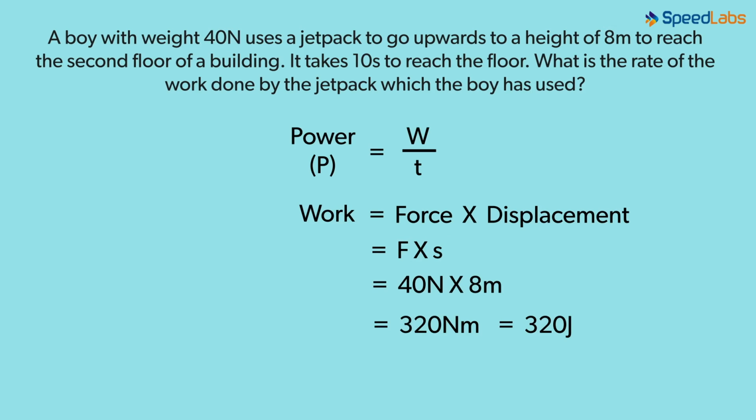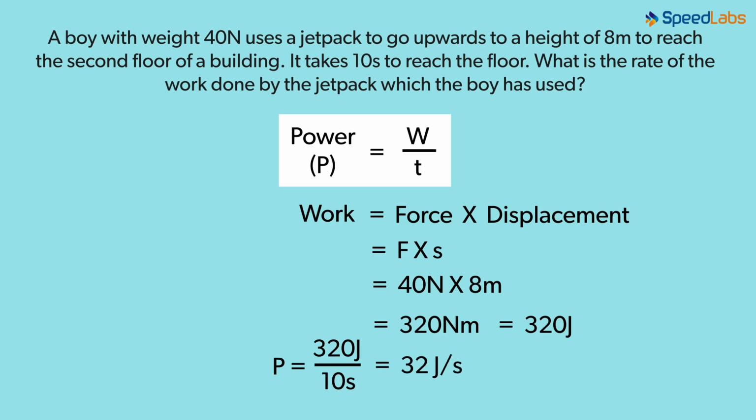Now that we know what the value for work done is, along with the value of time, let's apply it into the formula for power. Power equals 320 joules divided by 10 seconds, which equals 32 joules per second or 32 watts.